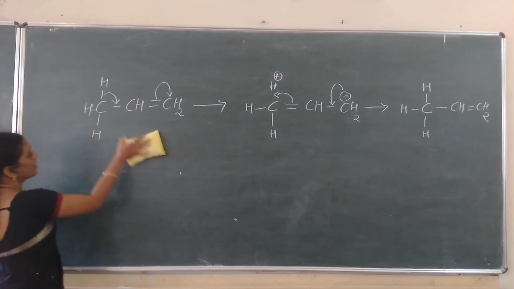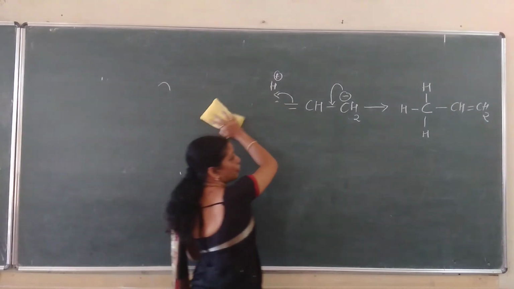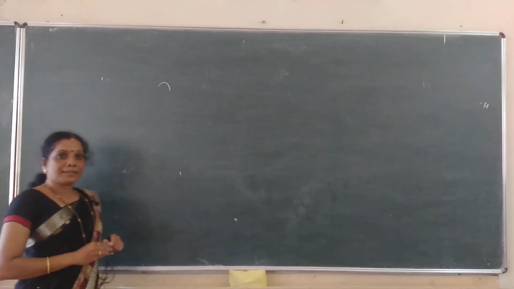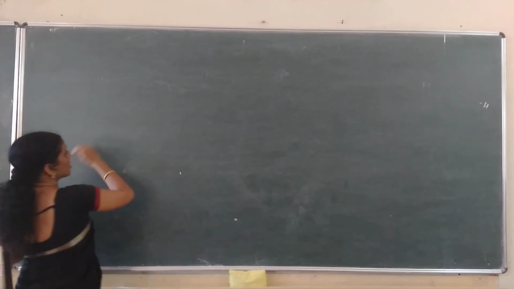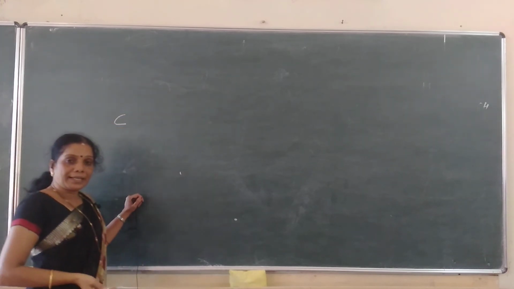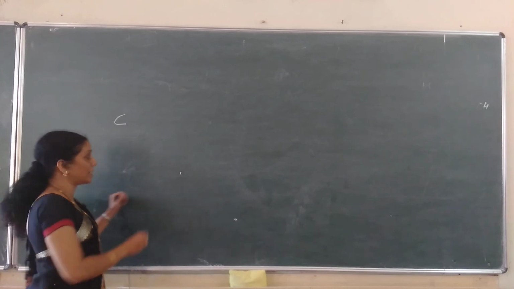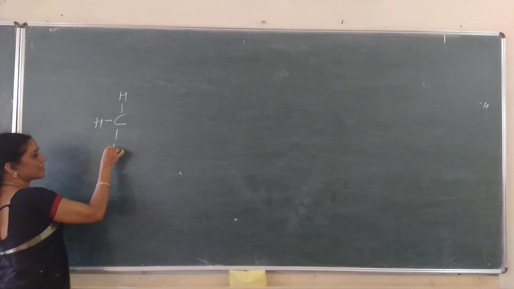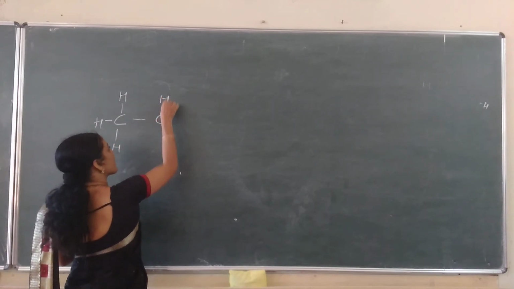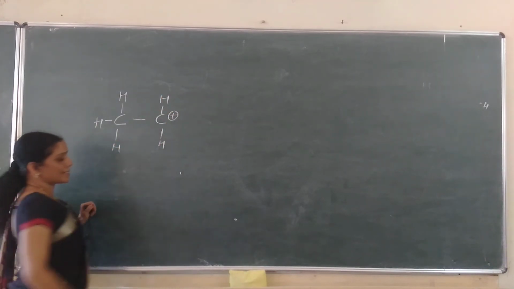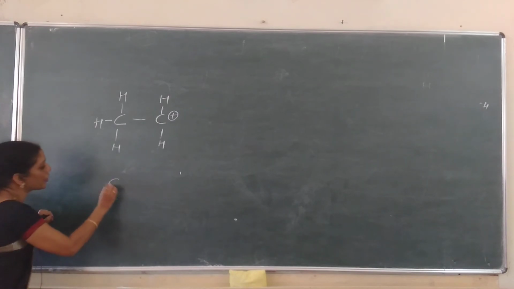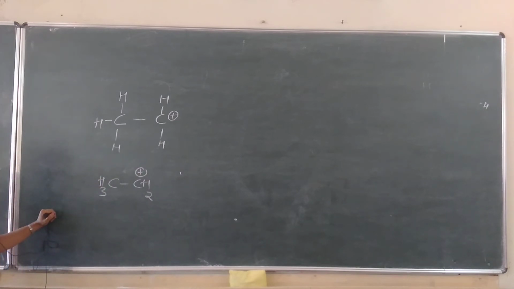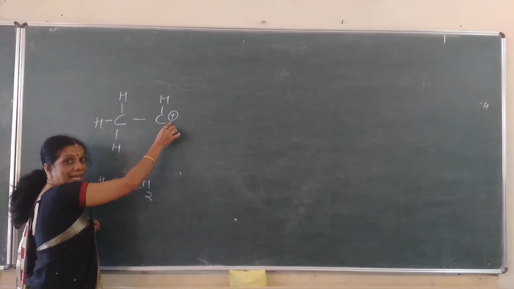Now I will consider another type of hyperconjugation effect, that is the delocalization or hyperconjugation effect involving the sigma electrons interaction with the empty orbital. I will write one of the ions here. Listen here students. Here it is a plus. The ethyl carbocation is written with the formula CH3 CH2 plus. Ethyl carbocation. One of the p orbitals is empty here.